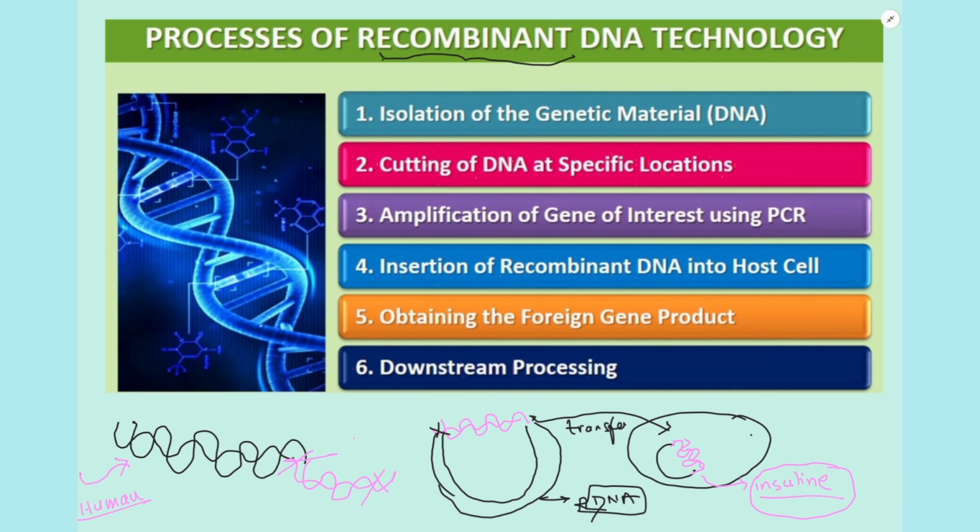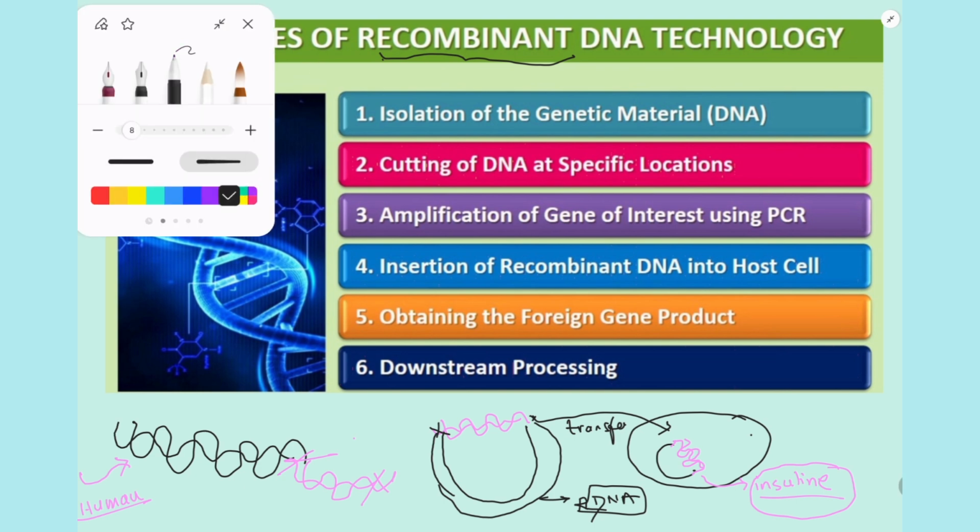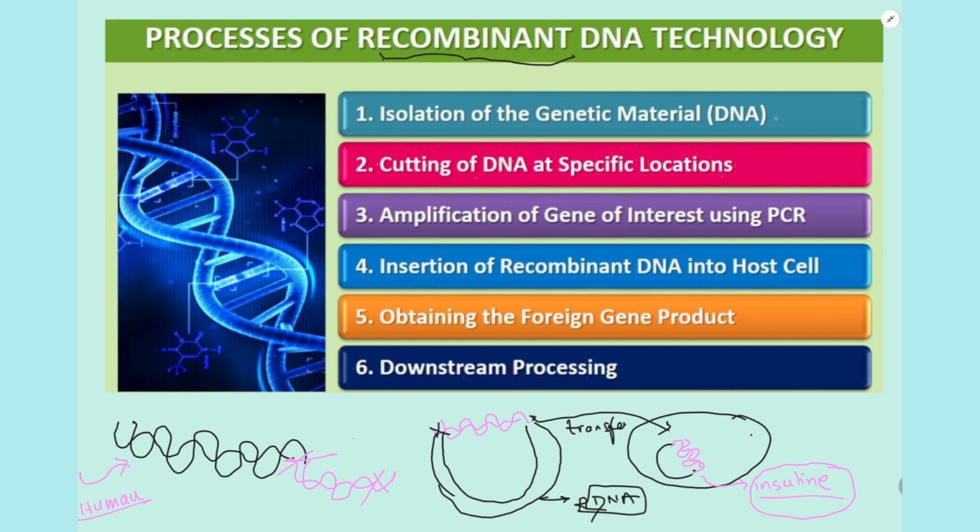So let's see which steps are involved in this rDNA technology. The first step is isolation of the genetic material. As I said, first you will isolate the genetic material, or you will isolate the gene of interest. Next you will cut your gene of interest. So that is the second step, cutting of DNA at a specific location.